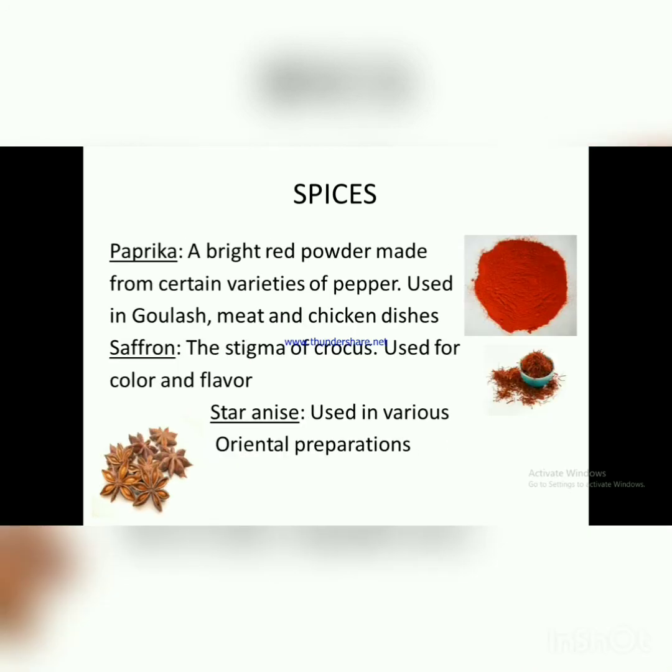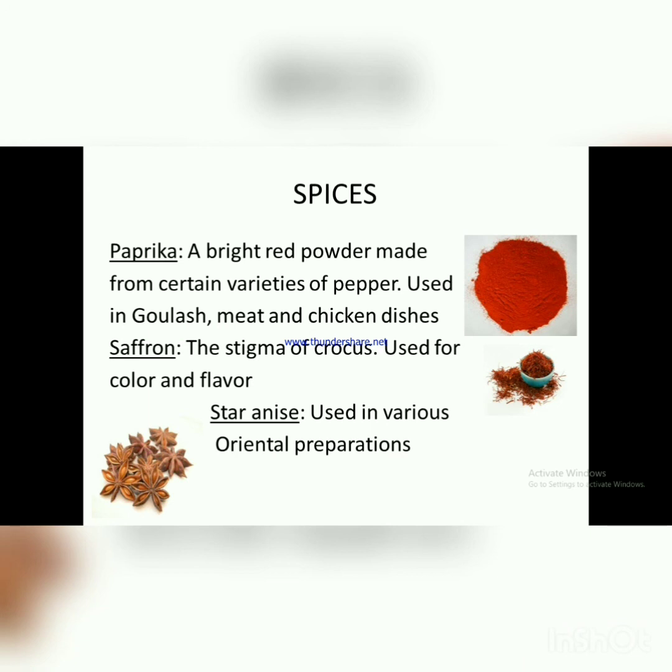Paprika, a bright red powder made from certain varieties of pepper, used in goulash, meat and chicken dishes. Saffron, the stigma of crocus used for color and flavor.